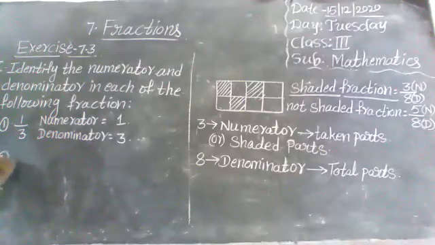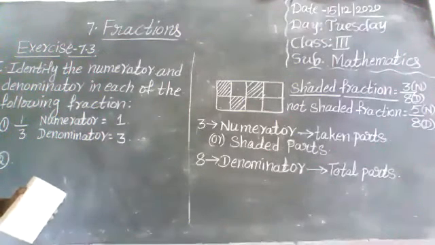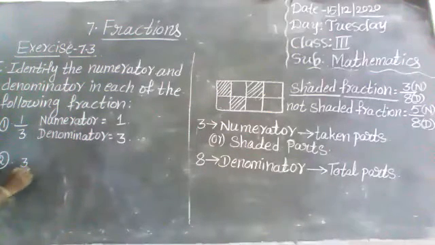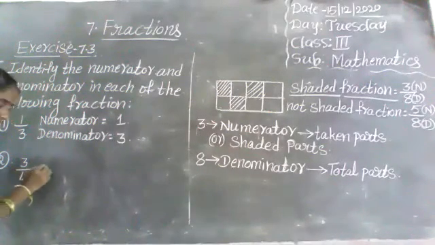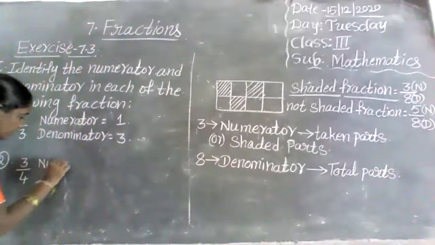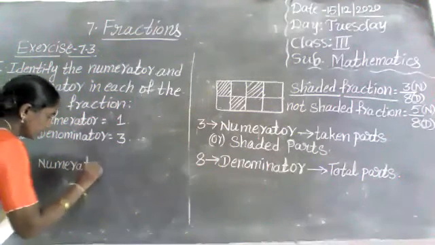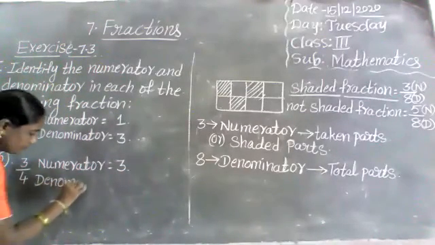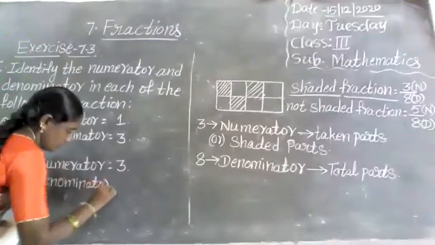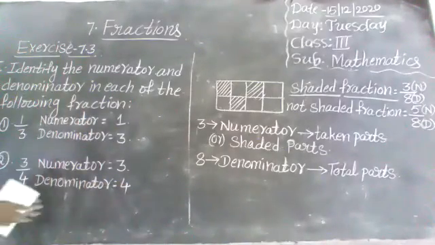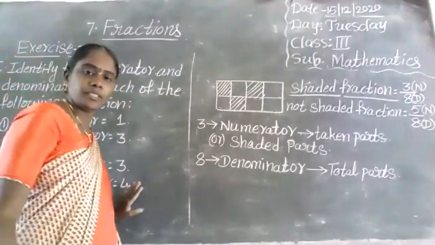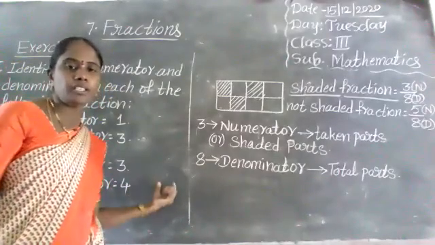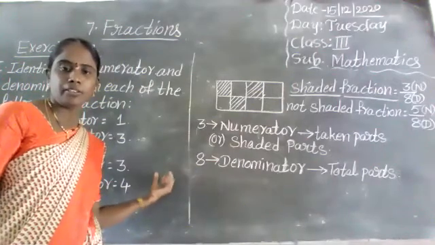Next, in the second, 3 by 4. In 3 by 4, what is the numerator? Say loudly. 3. Very good. What is the denominator? 4. Very nice. Did you understand, children? Third class children, did you understand what is numerator, what is denominator? If you have any doubt, raise your hand, children. I will clarify your doubts.